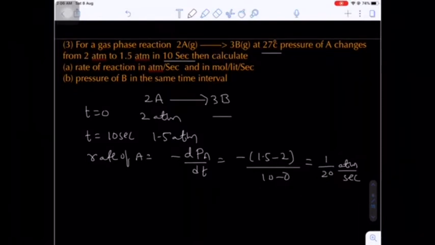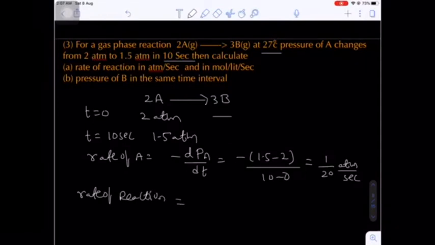Now, what is the rate of reaction? Rate of reaction will be equal to minus 1 by 2 dA by dt. Remember, whenever the question is rate of reaction, the stoichiometric coefficient should be written in the denominator. Minus of 1 by 2 into dA by dt.